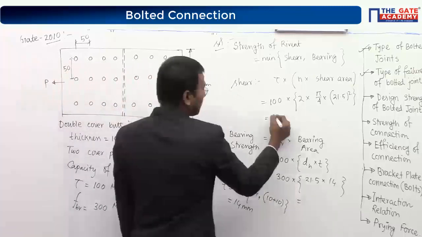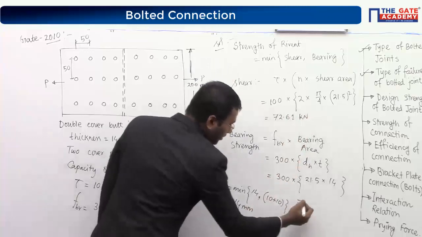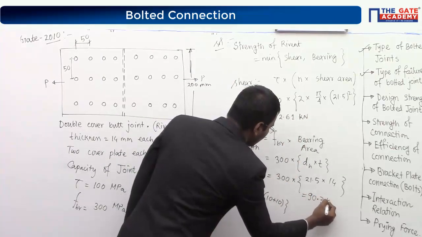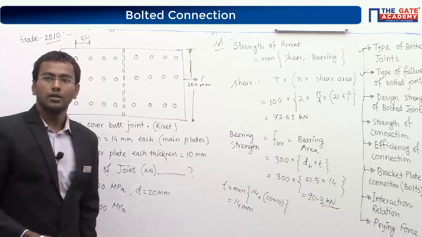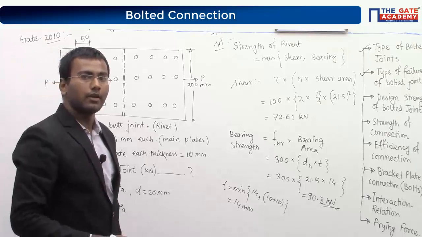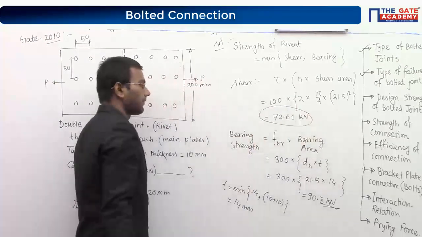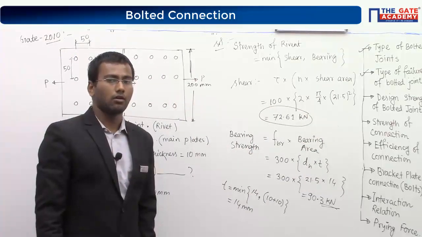Bearing strength is 72.61 kilonewton, and this one is 90.3. So for the given condition, what is the strength of the rivet? For the given condition, strength of the rivet becomes 72.61 kilonewton. 72.61 kilonewton is the strength of the rivet.